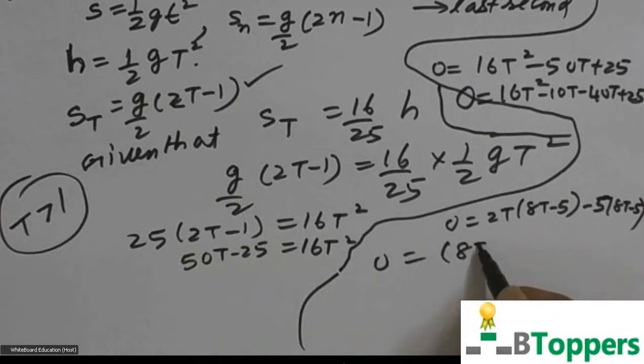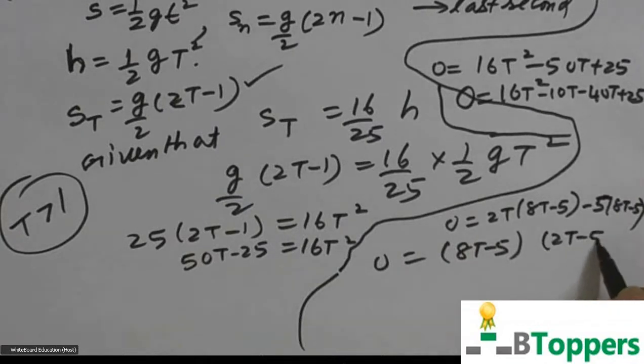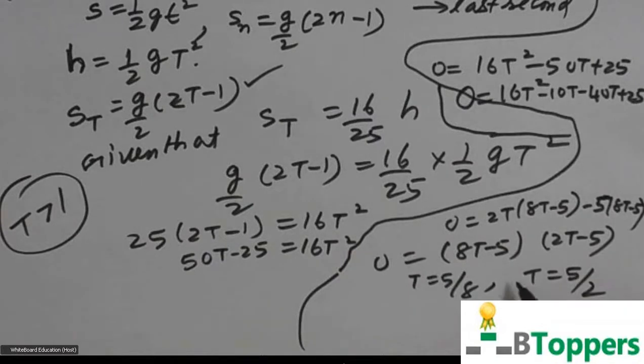Here you get 0 equal to 8t minus 5 into 2t minus 5. If you consider both roots are positive, one root you get t equal to 5 by 8, other value you get t equal to 5 by 2. But this should be taken as the answer, because the total time of fall is more than 1 second, it cannot be 5 by 8.